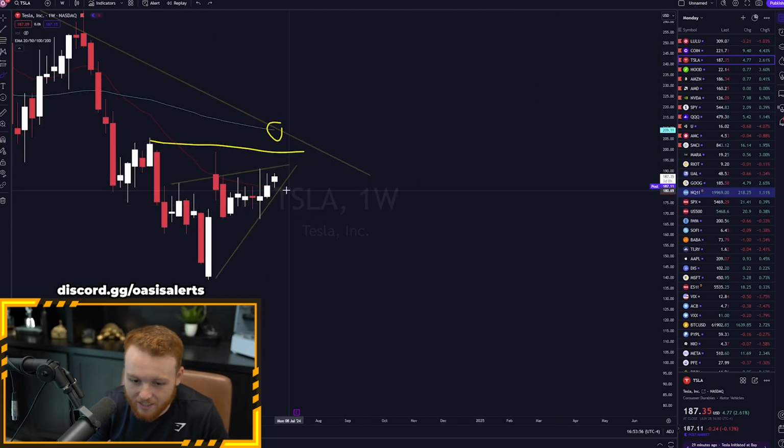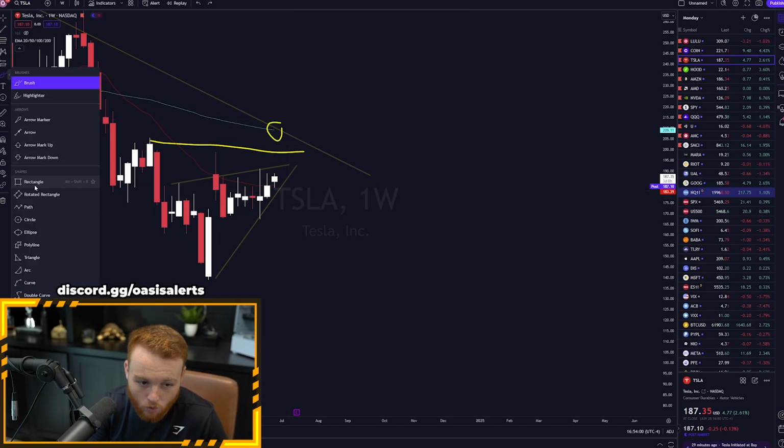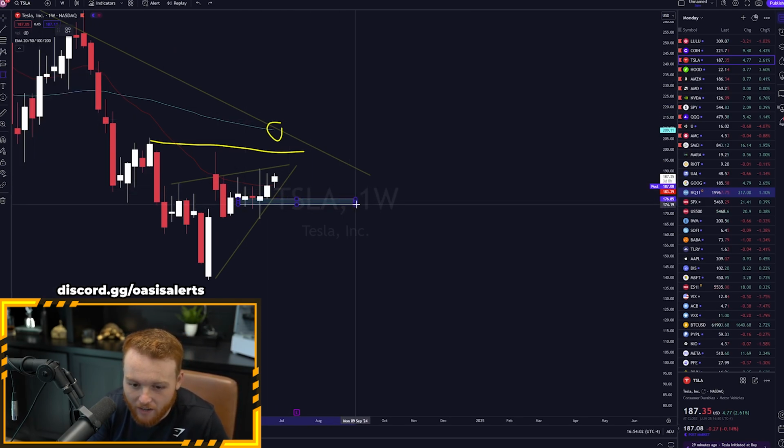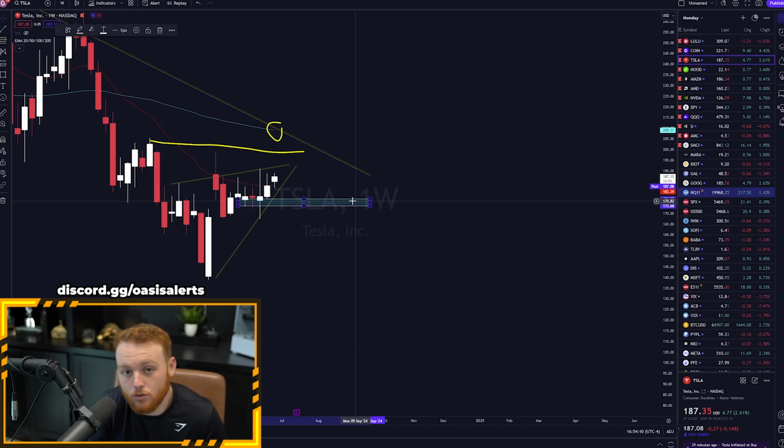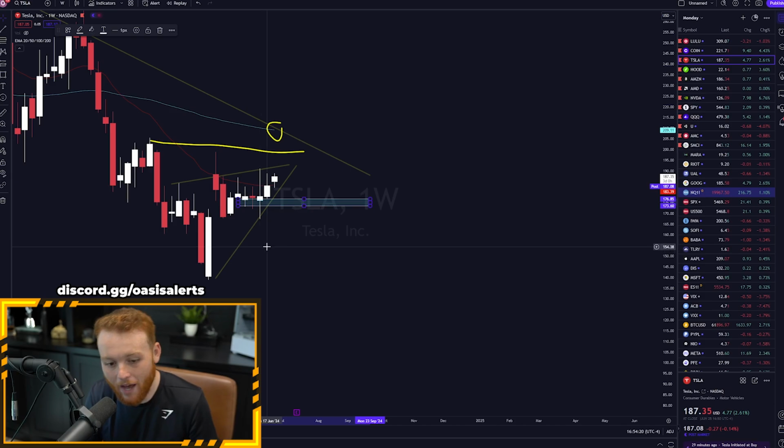Again, with Tesla, if we do lose this level here at 180, I think we could see a lot more downside, and I'm kind of scared for that. If we lose 180, we're going to come retest this demand zone here at 173 to 175, and at that point, our call options would be absolutely dead. But not just that, that would make a lot of fear come into Tesla, and they'd probably come and retest these lows down here at this 150 level, and that would be pretty bad for Tesla bulls.